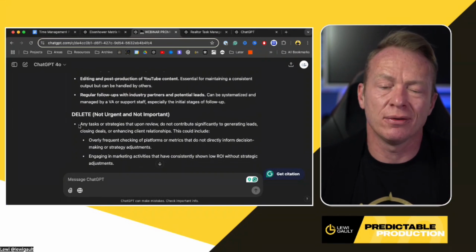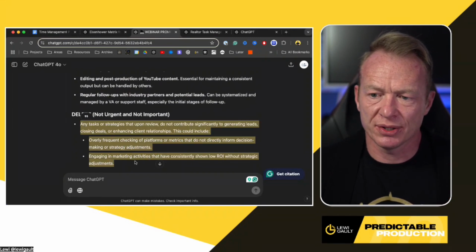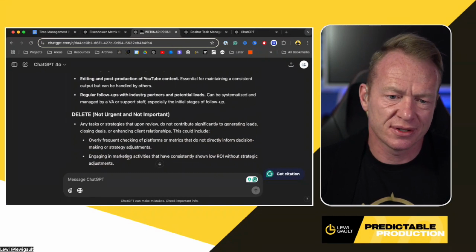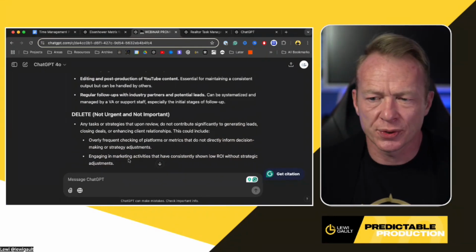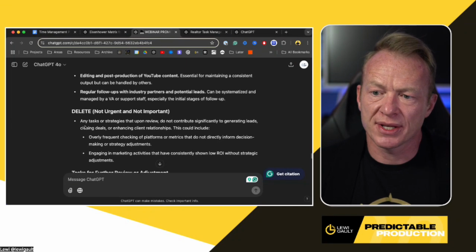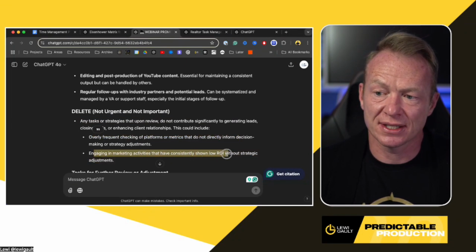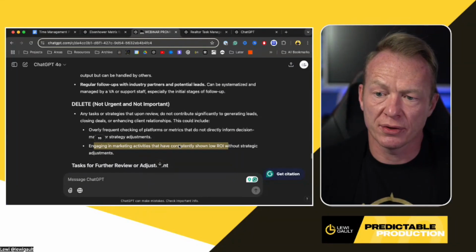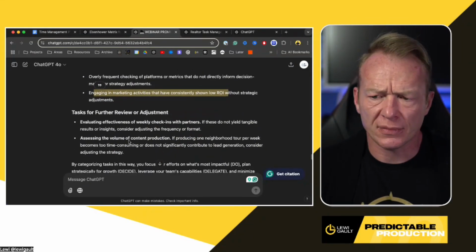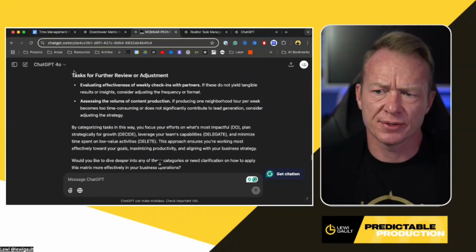And here's the things to delete. Now, in this scenario, I didn't really put a bunch of stuff that wasn't relevant, so it didn't come up with a lot of deletion, but it was like, hey, stop any tasks or strategies that don't contribute significantly to generating leads. Stop over-frequent checking of platforms and metrics that don't directly inform decision making, and stop engaging in marketing activities that have consistently shown low ROI without strategic adjustments. And it keeps going on and tells me that stuff.